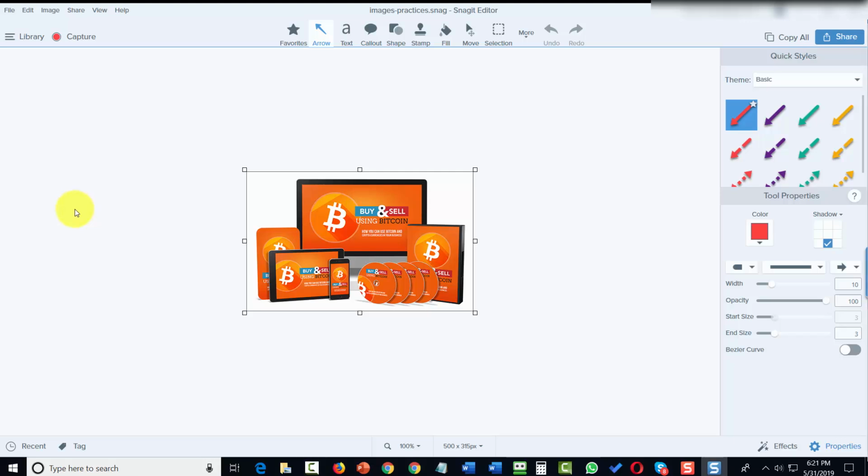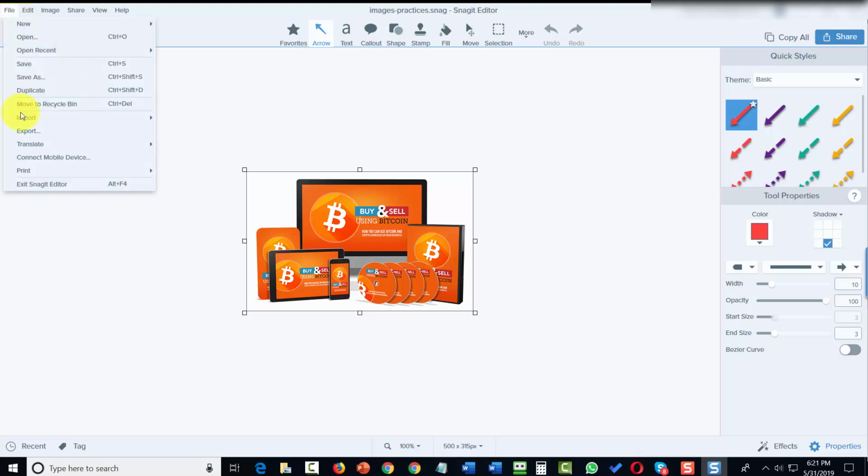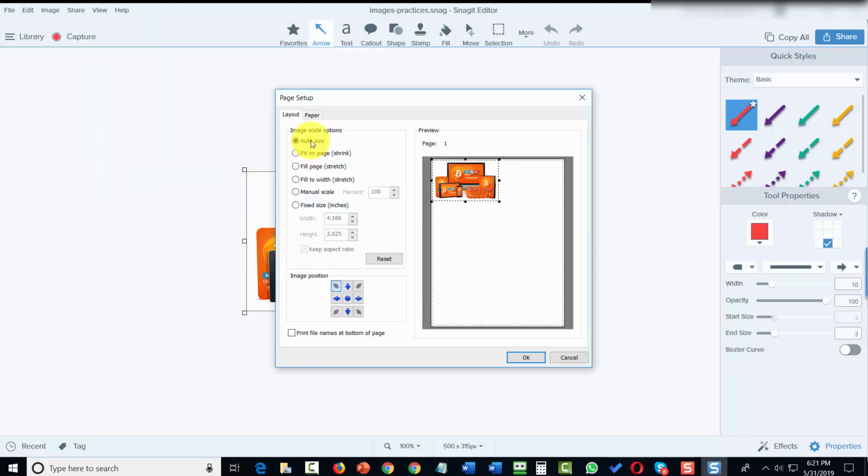Welcome back. Now within the file command, there are two other areas that you're likely to use. First, if you go to the file command, you can print. And so you can print anything that you have in your current screen. What you'll want to do first is you'll want to go to the page setup. And this is where you'll determine how you want your print to look.